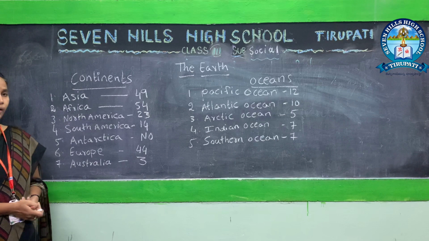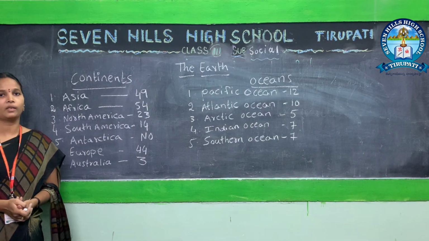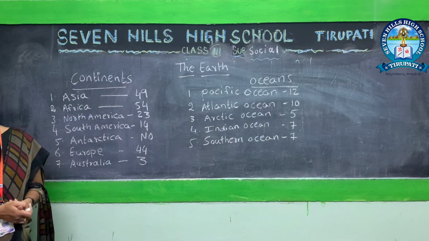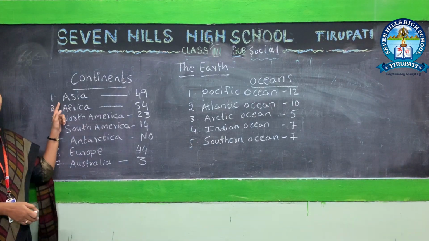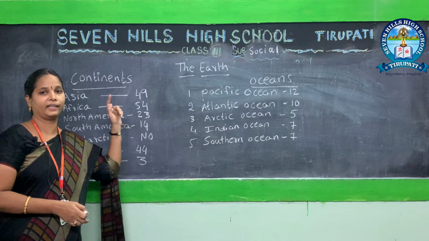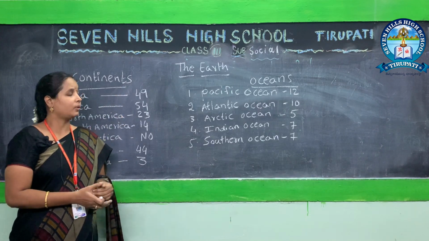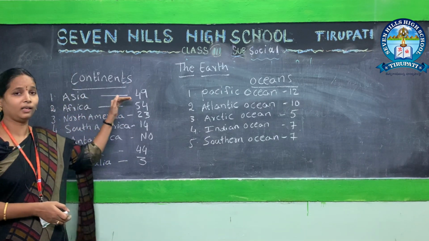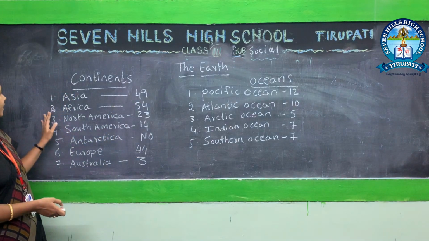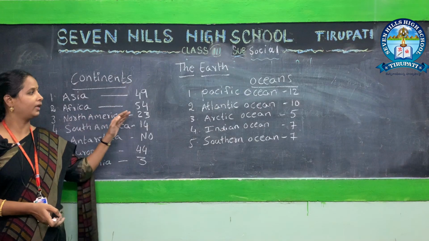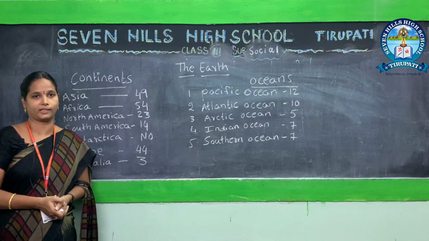Okay children, we have 7 continents. Each continent has some countries in it. In Asia we have a total of 49 countries. In the African continent we have 54 countries.